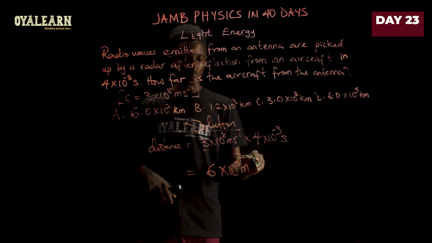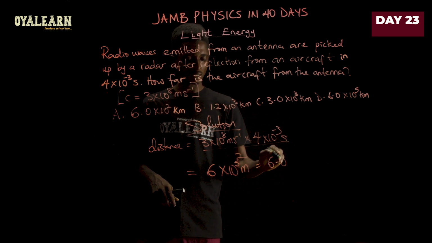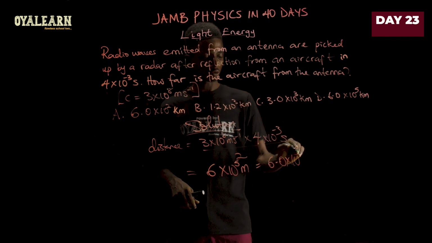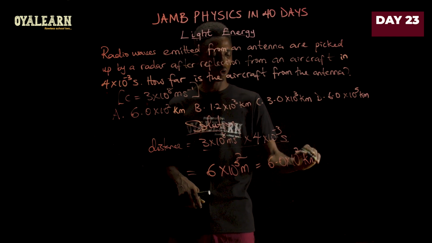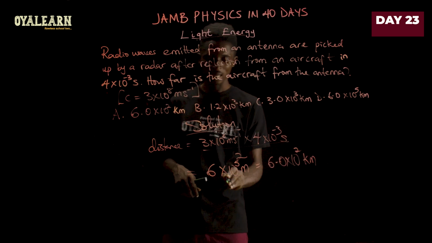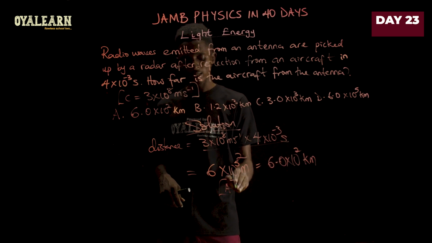So to bring this to kilometers, we would have 6.0 times 10 raised to the power. Now subtract 3 from this, that will be left with 2. And this is in kilometers. So 6.0 times 10 raised to the power 2 kilometers is what we have in option A.